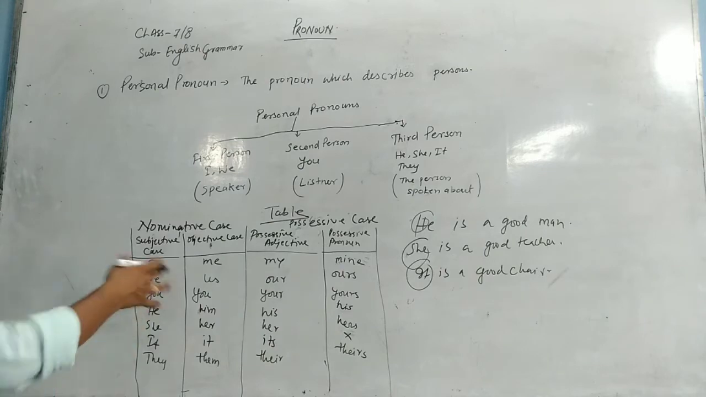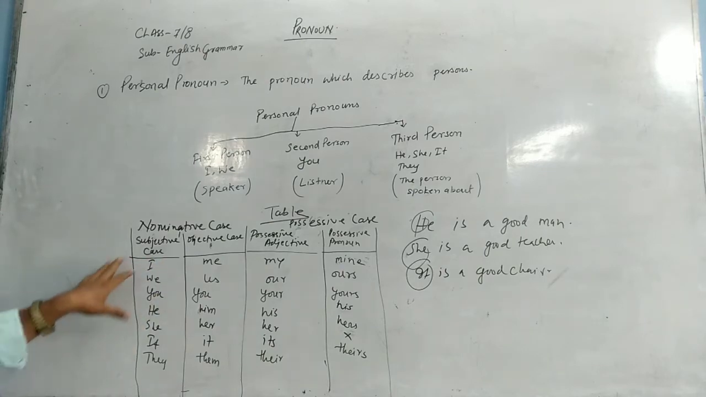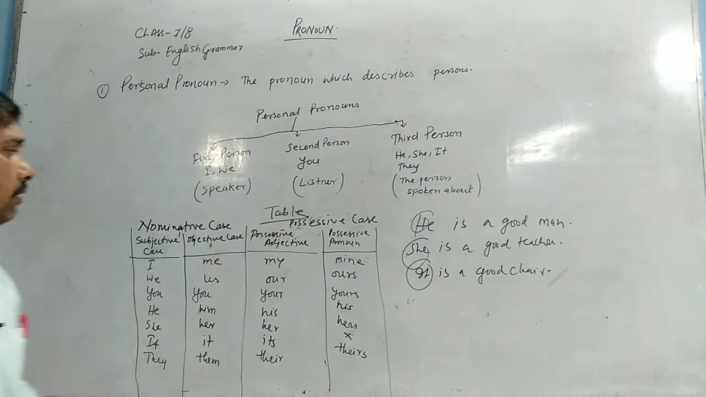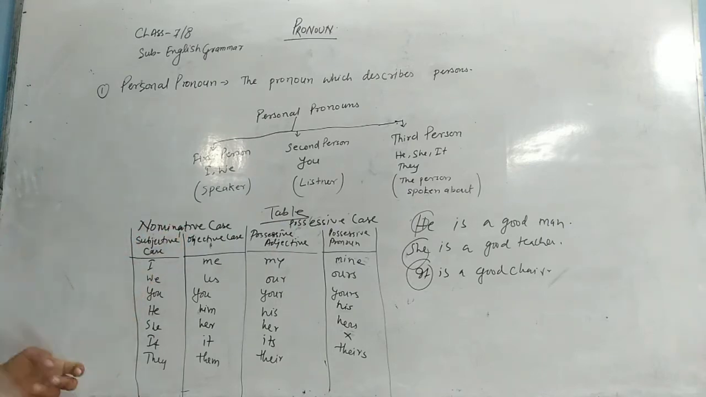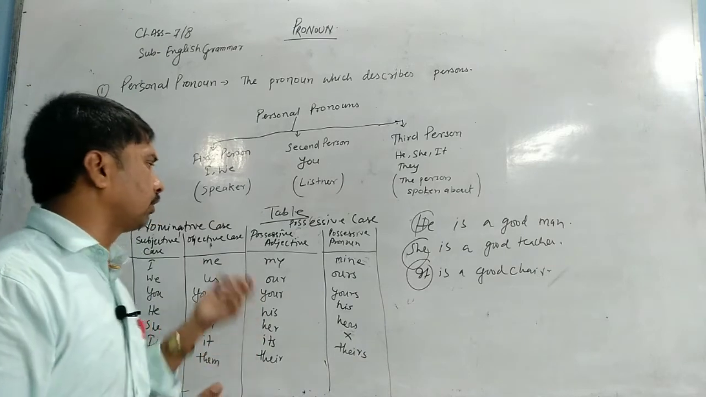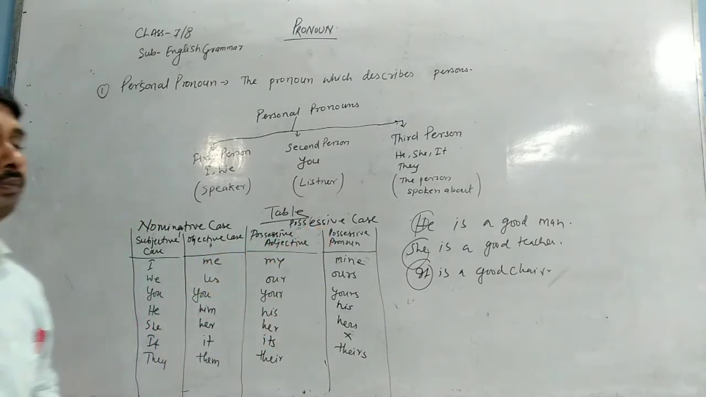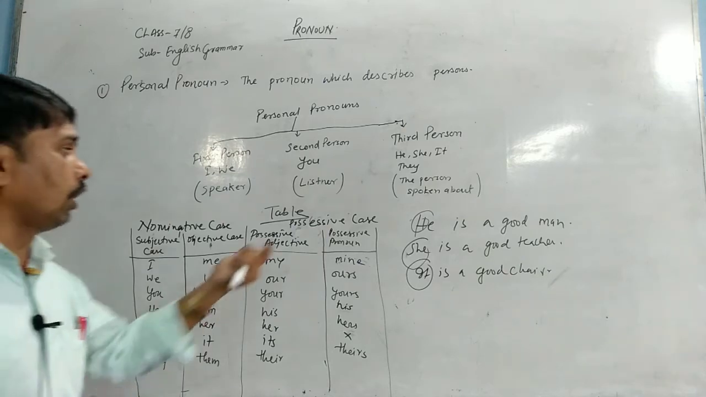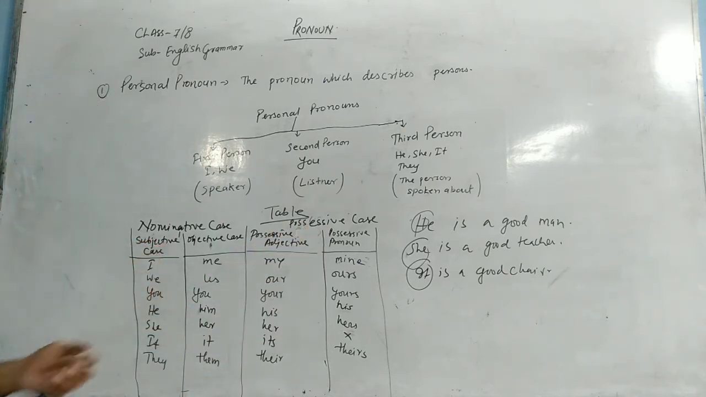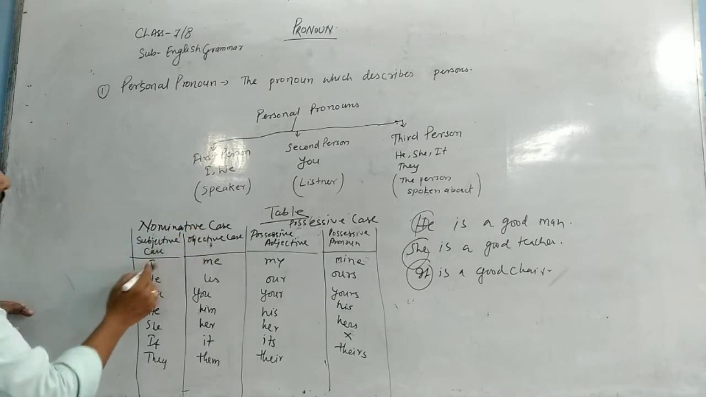Now we will come here. There is a table given here. Nominative case and possessive case. Nominative case means when we talk about a subject or an object, that is called nominative case. And when we talk about the ownership, that is called possessive case. Nominative case is also divided into 2 parts: subjective case and objective case.